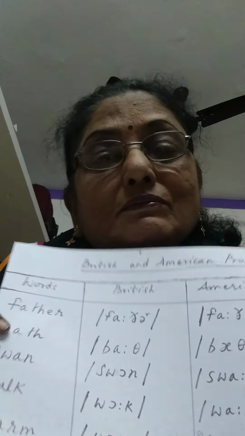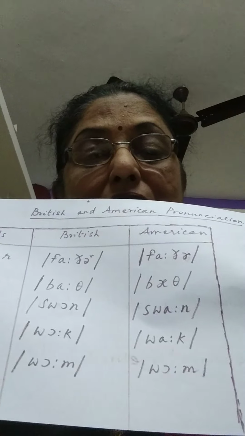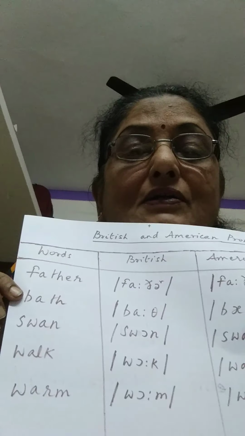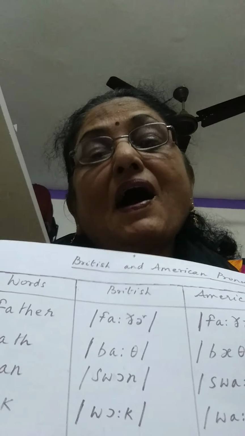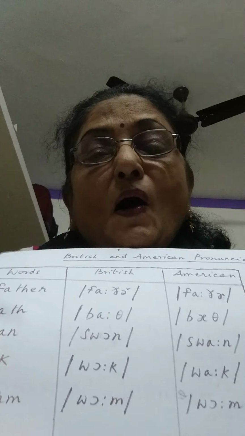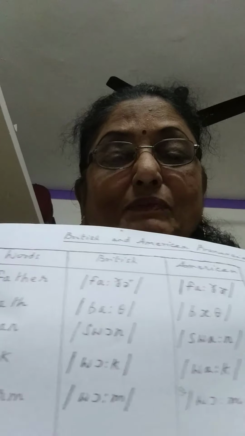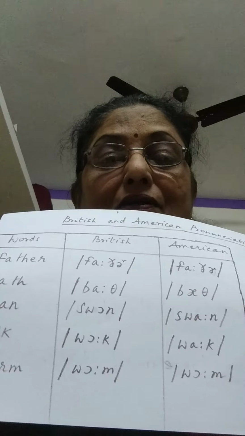Then warm. It is the same for both the countries. Britishers also pronounce it only as warm, that is WAR. That A is pronounced as R. Long vowel for both the countries, England as well as America. Okay.